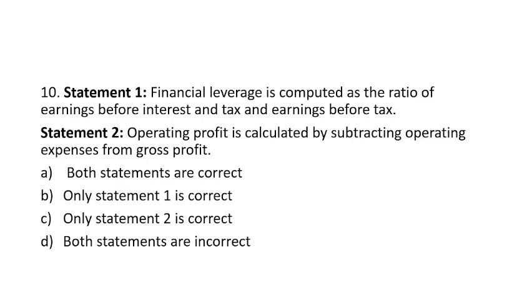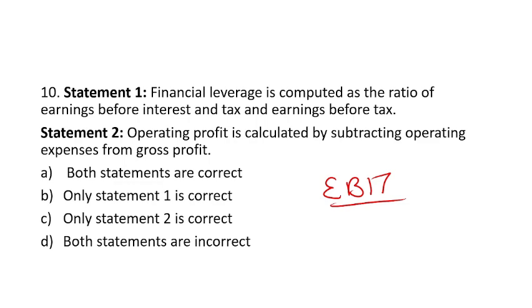Then statement 2. Operating profit is calculated. Operating profit is basically what? It is EBIT. Operating profit is calculated by subtracting the operating expenses from the gross profit. So then only you will get what is the raw material sale.